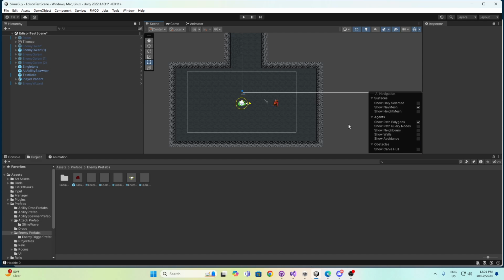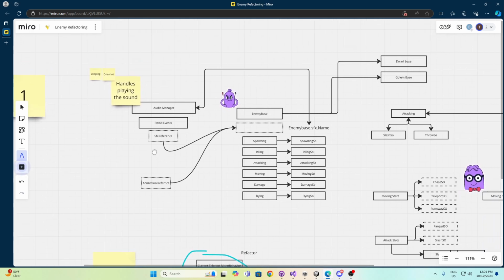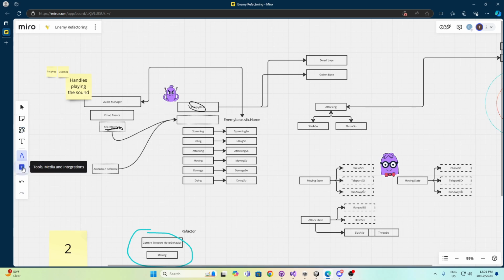We worked on some enemy sound effect refactoring and the state machine, and decided how we were going to do it. First off, we made a diagram talking about how we need to change how the sound effects are, because they were kind of messy. They just decided to change this reference and add it in itself. The way we did that works out pretty well, I think.